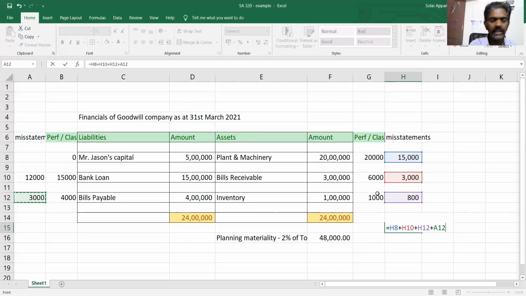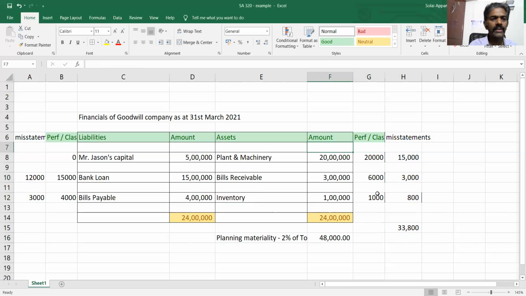We are adding these three as well as the other two on the other side. And here the auditor is not allowing anything, so it is 0 only here. So totally 33,800 is what the auditors are seeing towards the end of the audit: the error which is uncorrected in the financial statement is 33,800.